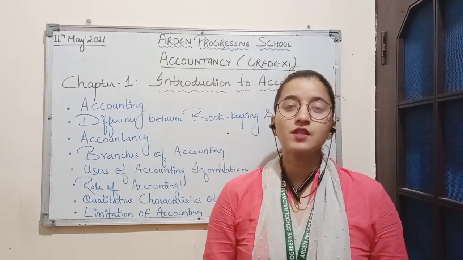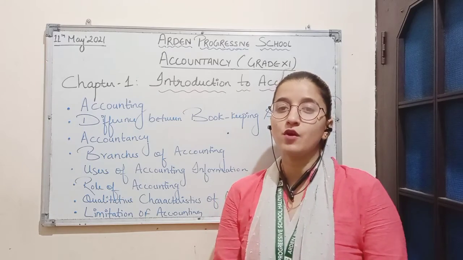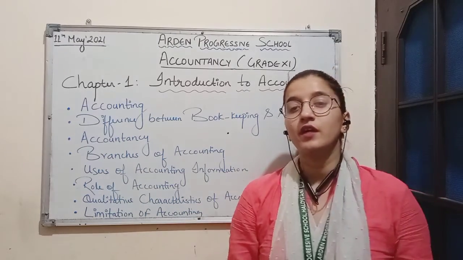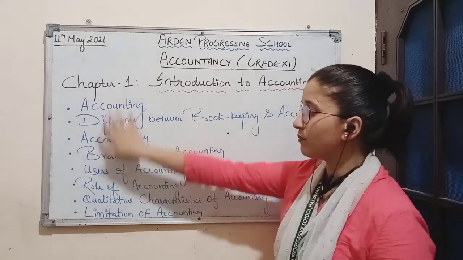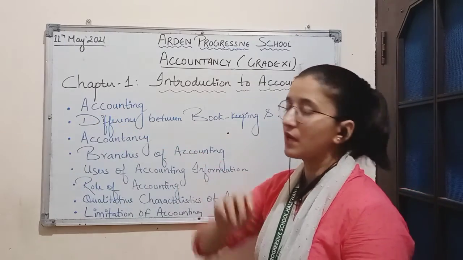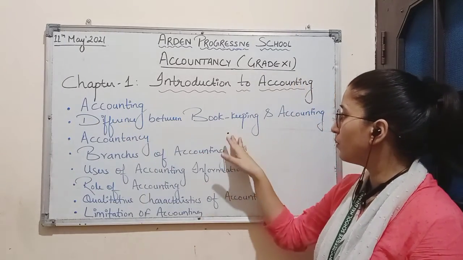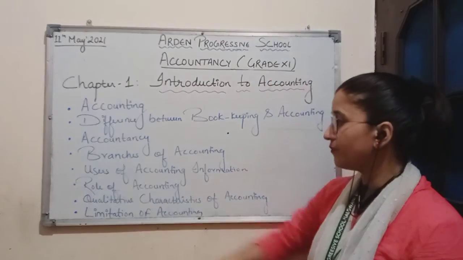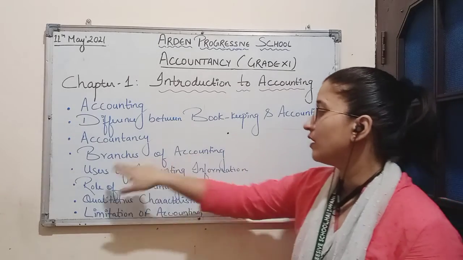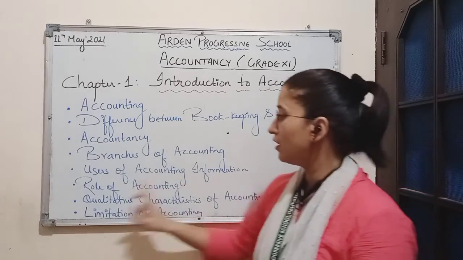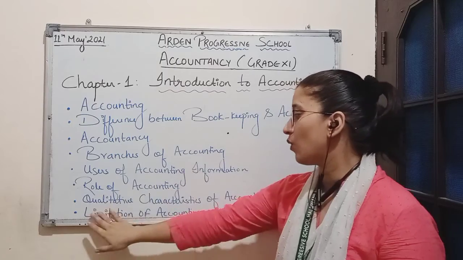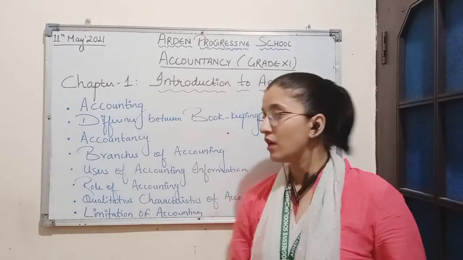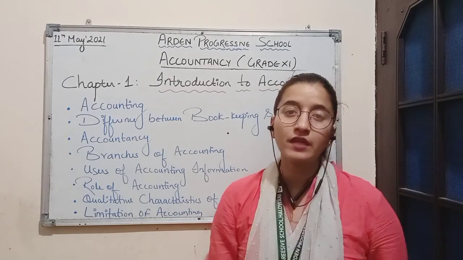Today in this class, we'll be studying the remaining topics of Chapter 1, which is Introduction to Accounting. In this session, we'll be learning about the term accounting, the difference between bookkeeping and accounting, the term accountancy, branches of accounting, users of accounting information, role of accounting, qualitative characteristics of accounting, and limitation of accounting. These are the topics we'll be covering in this class.